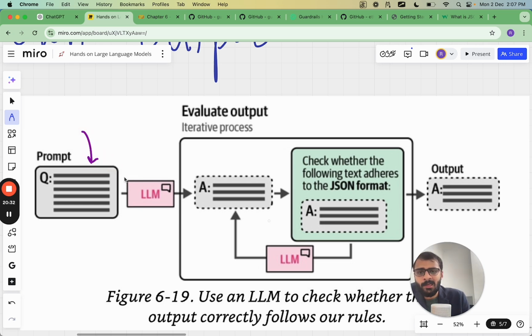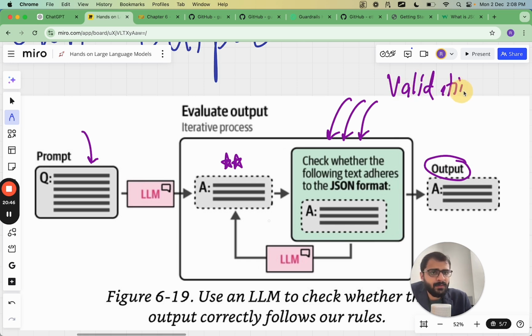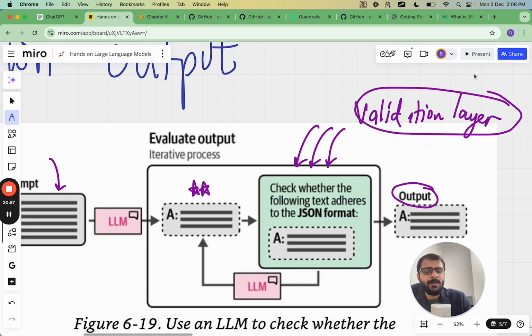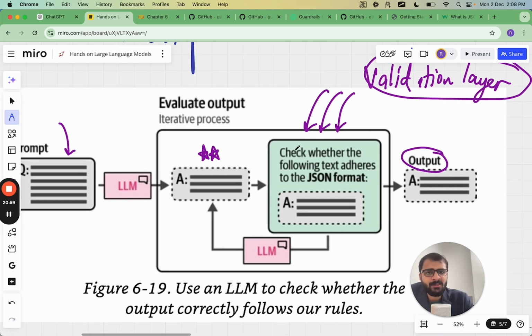Let's say we give a prompt to the large language model and it provides an answer over here. Now what we do is that instead of this answer directly being the output, we add another step in the middle, and that step is called the validation step. So this is also called the validation layer. Instead of directly passing the answer as the output, we add another layer here which is called the validation layer. What this validation layer does is that it checks the output and checks the format of the output, right? If the format is correct, only then the output is produced. Otherwise, there is an error.